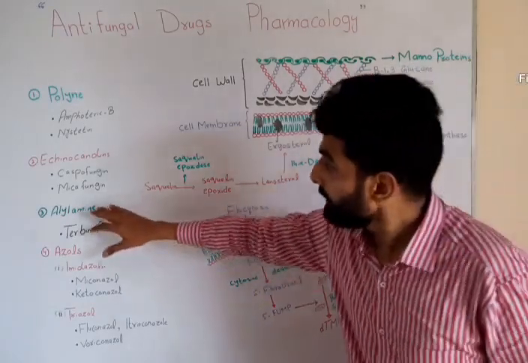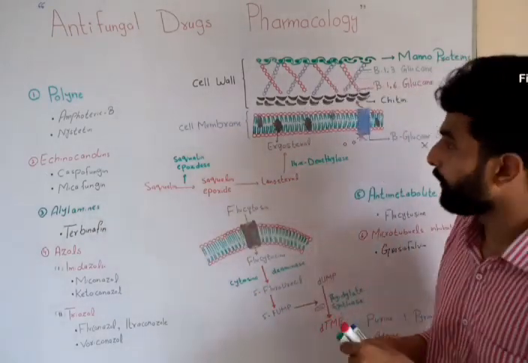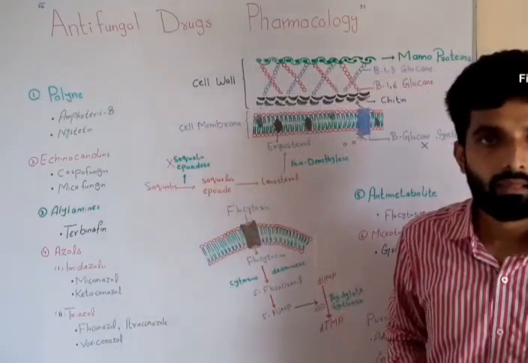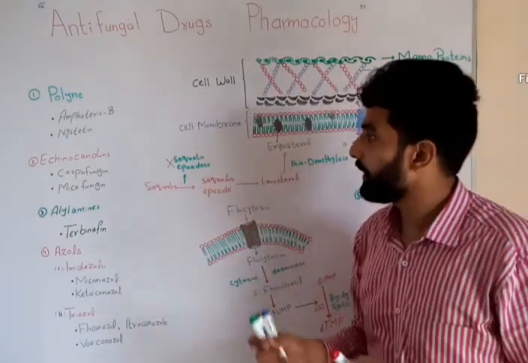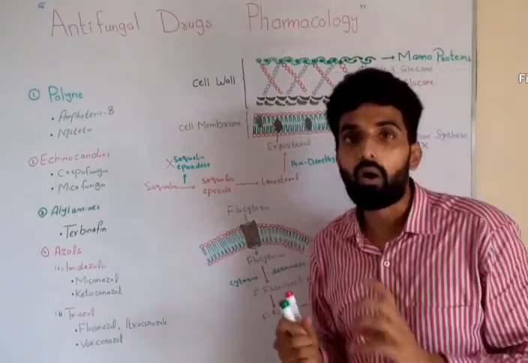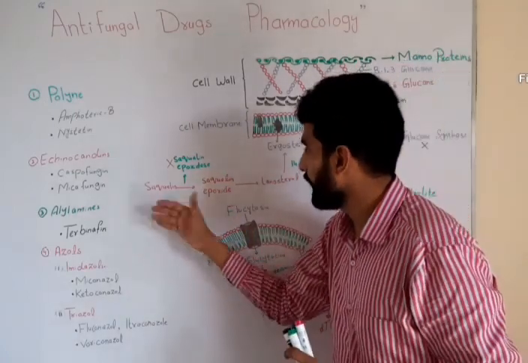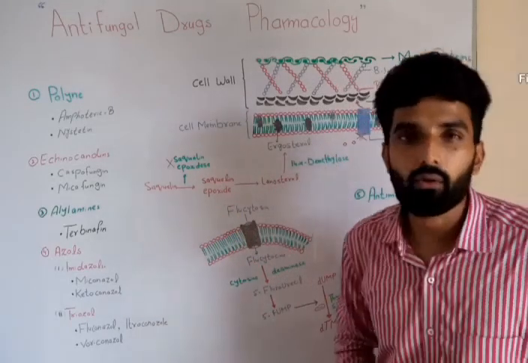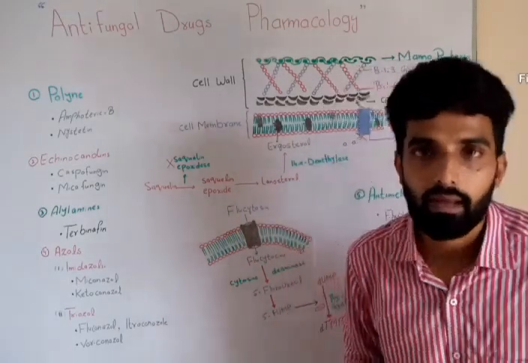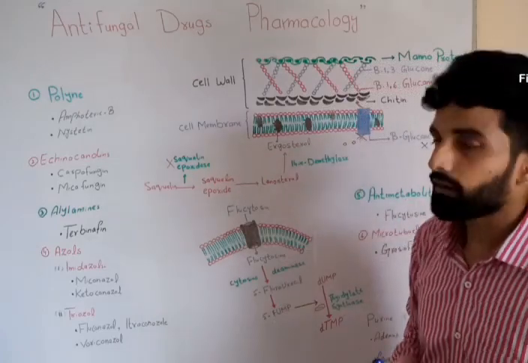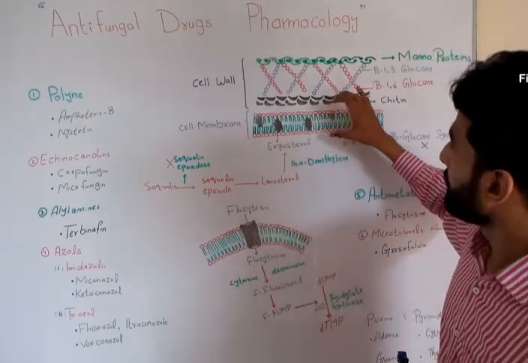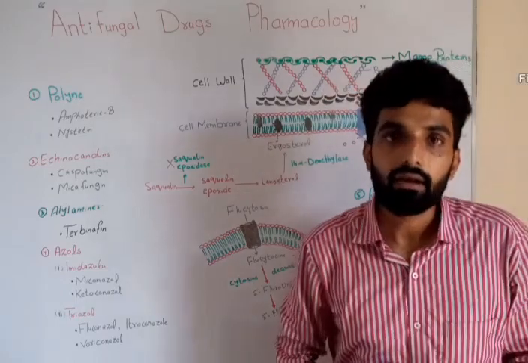Now, allylamines are going to block the squalene epoxidase enzyme. Once this enzyme is blocked, the conversion of squalene to squalene epoxide will be blocked, and synthesis of ergosterol will not take place. And we know that once ergosterol synthesis is blocked, obviously the permeability of the cell membrane will get disturbed.